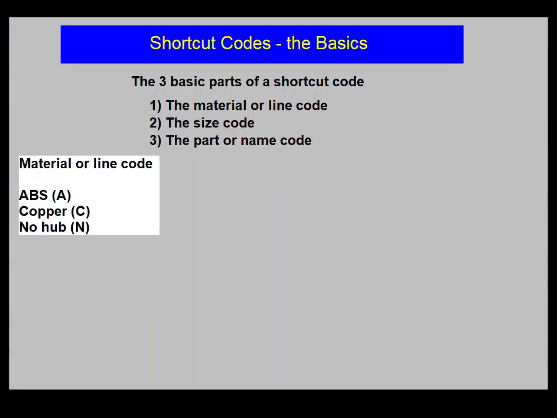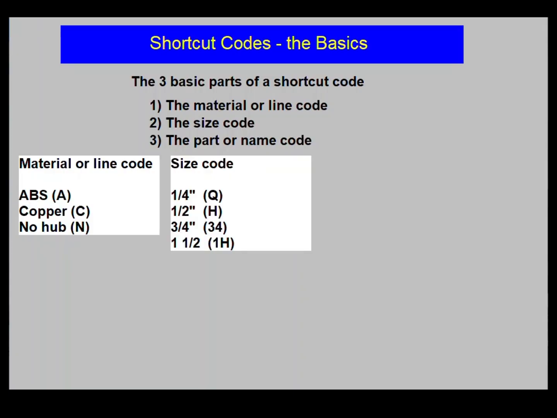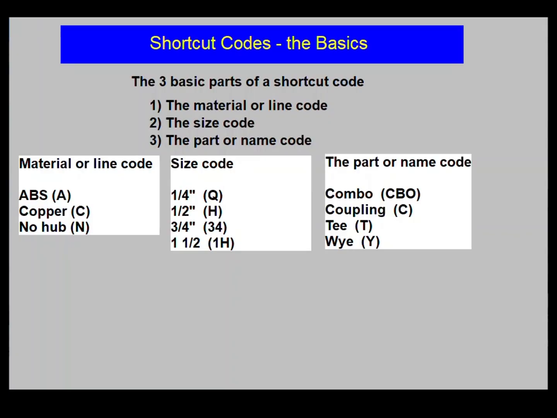Here are some examples of a material or line code. ABS, represented by A, copper, C, no-hub, N. Now for some examples of a size code. 1/4 inch, represented by Q, 1/2 inch, H, 3/4 inch, 3/4, 1.5 inch, 1H. Finally, some examples of the part or name code. Combo, represented by CBO, coupling, C, T, T, Y, Y.